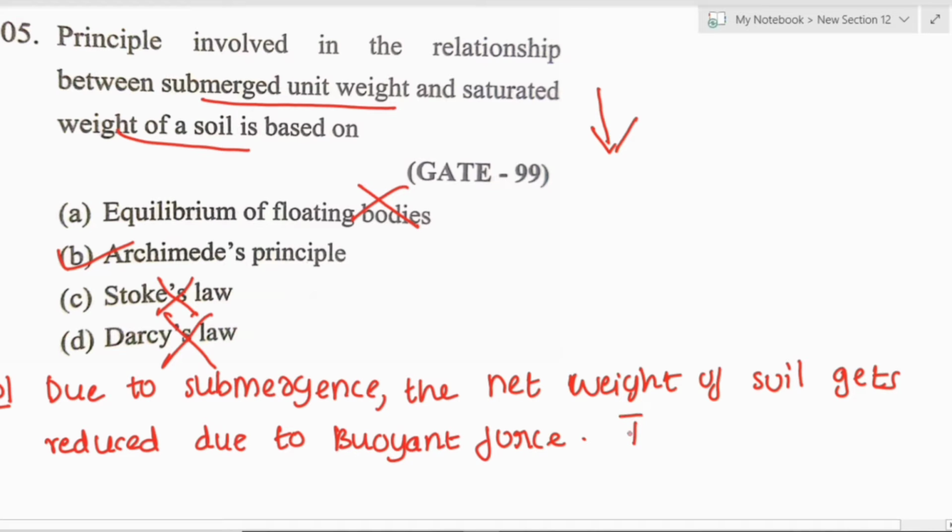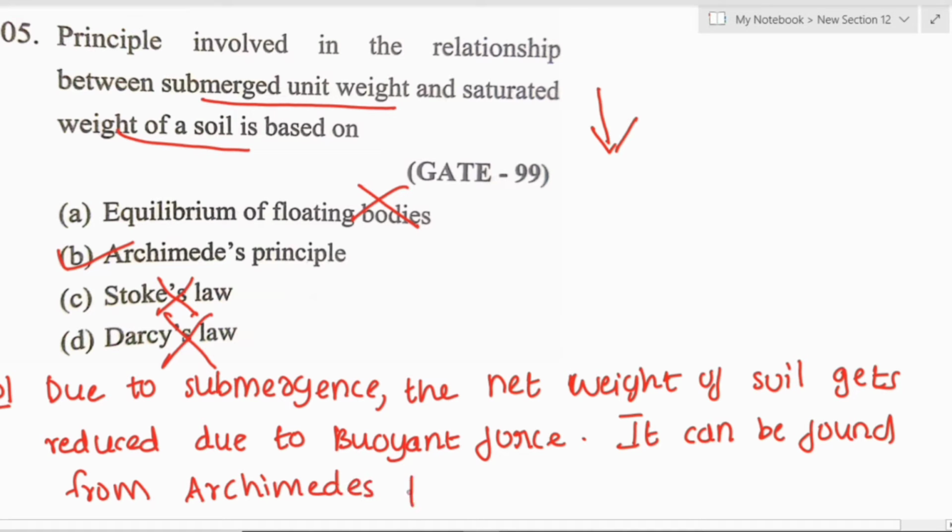This buoyant force can be found from the Archimedes principle.